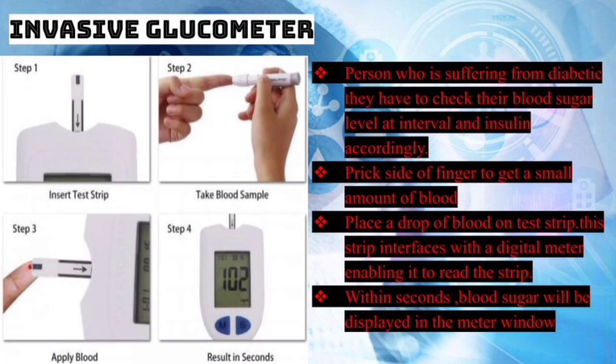Persons suffering from diabetes have to constantly monitor their blood sugar level and take insulin accordingly. The process of checking blood sugar level by the invasive glucometer method is: wash and dry your hands well, because food and other substances can give you an inaccurate reading. Insert a test strip into your meter. Prick the side of your fingertip with the needle provided with your kit. Touch and hold the edge of the test strip to the drop of blood. The meter will display your blood sugar level on a screen after a few seconds.